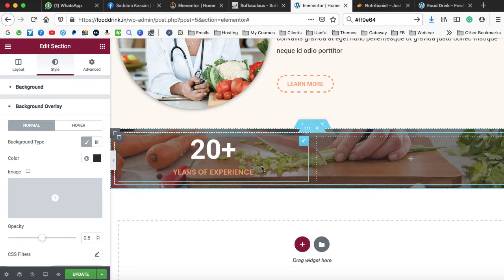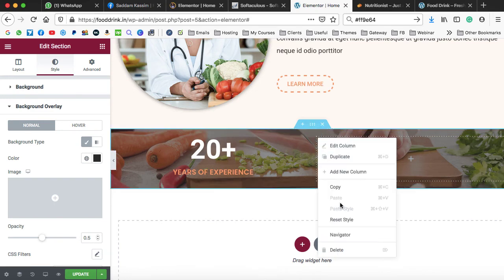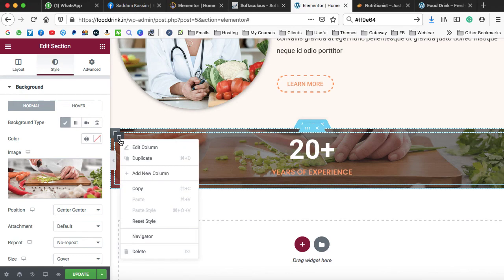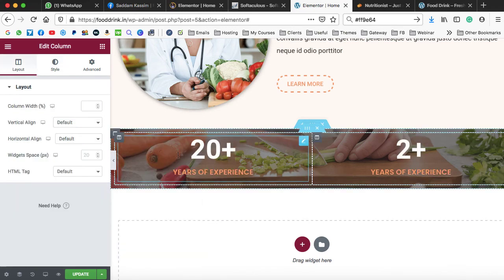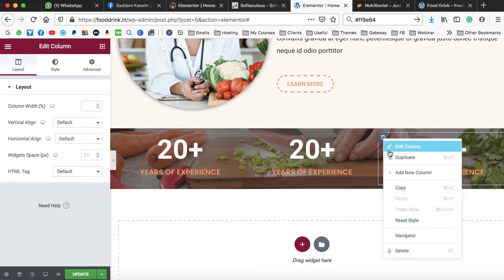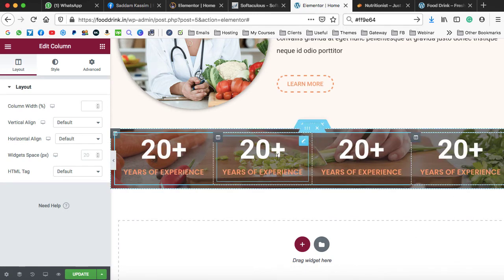Okay, now as I said, it is a very good feature of the Elementor plugin that we can duplicate the elements. We can even duplicate the entire column. So firstly delete the second empty column. And now we can duplicate the inner column 1, then again duplicate 2, and then again duplicate 3. Now one by one we can change the values.